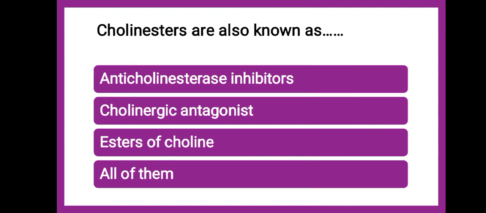They are not anticholinesterase inhibitors also. They are not cholinergic antagonist also. So the correct answer is it is esters of choline. Choline esters, esters of choline. Now why they are esters of choline we will see now.